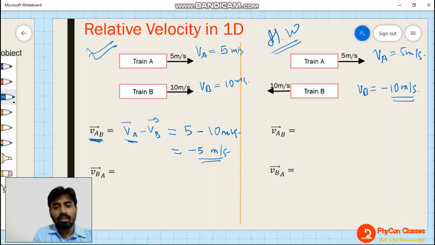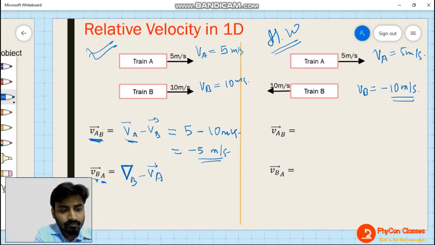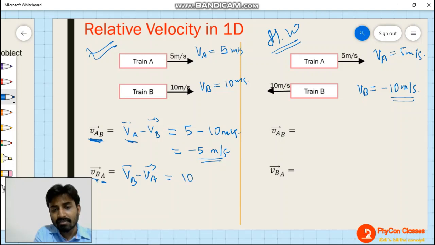Understand? Now, VBA means velocity of B with respect to A, that is VB minus VA. VB is 10 meters per second minus VA, 5 meters per second.